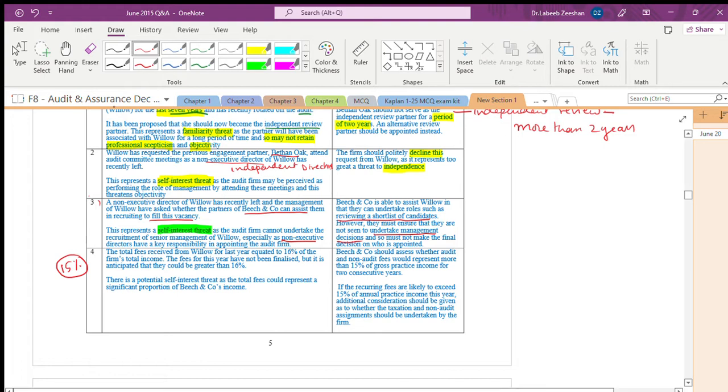What is the simplest of the simplest suggestion we have to give? The audit firm should not take any non-audit activities. Very simple, very clear. They should try to avoid taking non-audit activities. The moment you try to avoid taking non-audit activities, we will be in the range of that 15 to 16%.